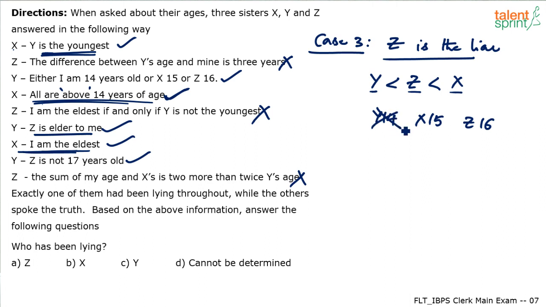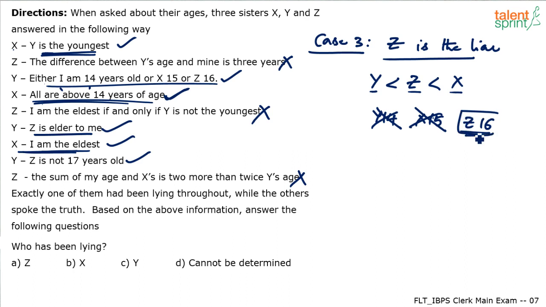Now, if this is ruled out, what happens? If you take X as 15, we already know that X is the eldest person. If X itself is 15, Z will become 14, Y will become 13 in one of the cases, assuming there is a gap of 1 year in their ages. But then Y and Z are becoming 14 or less than 14, which is not allowed because X is saying all are above 14 years of age. So X also cannot be 15. If X is not 15, then definitely Z is 16, because one of these three has to be correct, right? This is the statement given by Y that either I am 14 or X is 15 or Z is 16.